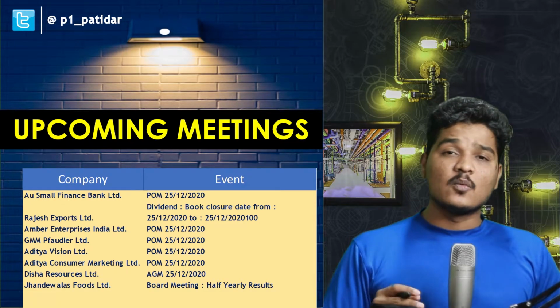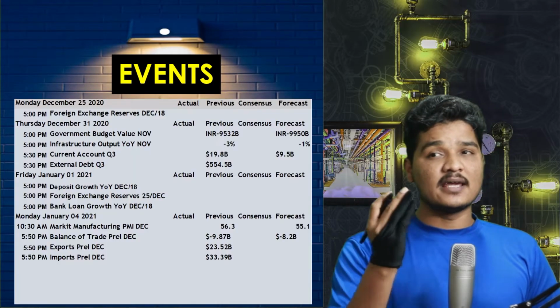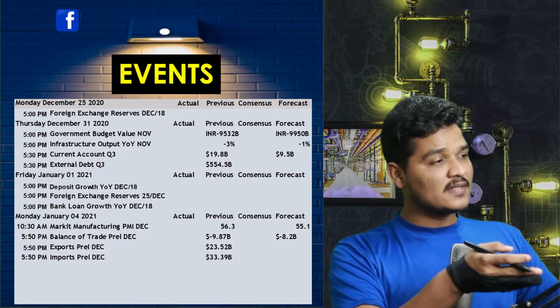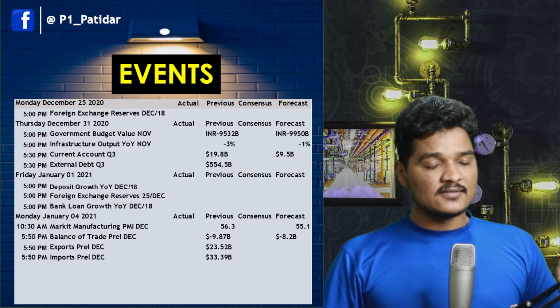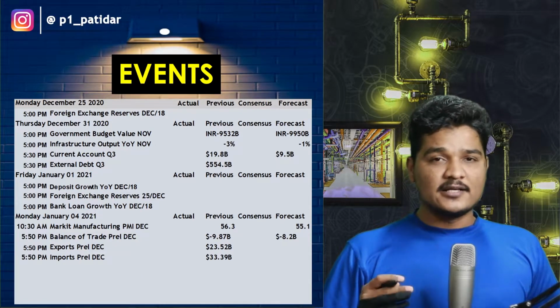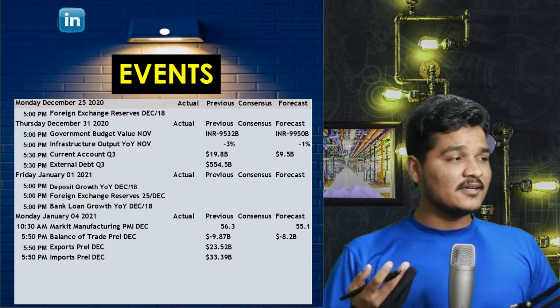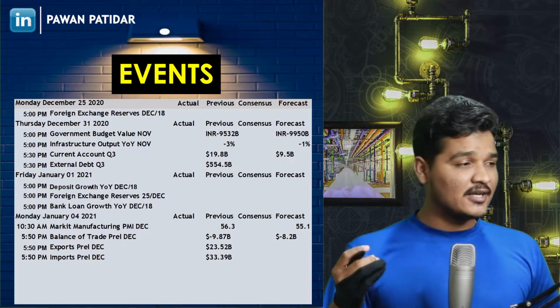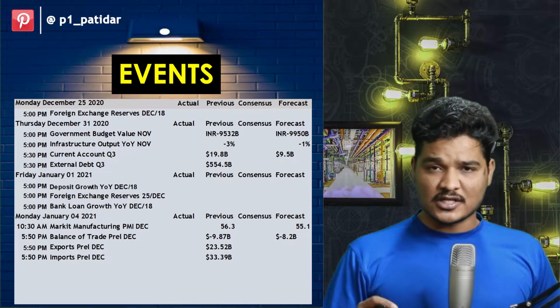Now let's see what are the events which can affect the market in the upcoming days. Here, these are the events. In the list of events, there is the foreign exchange reserves which will be held tomorrow. And these are the other events that are going to be held on 31st, 1st and 4th January as well.